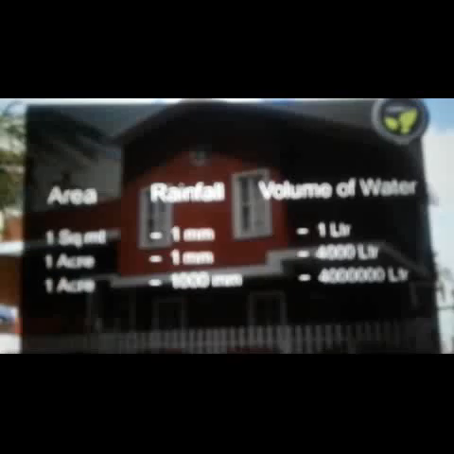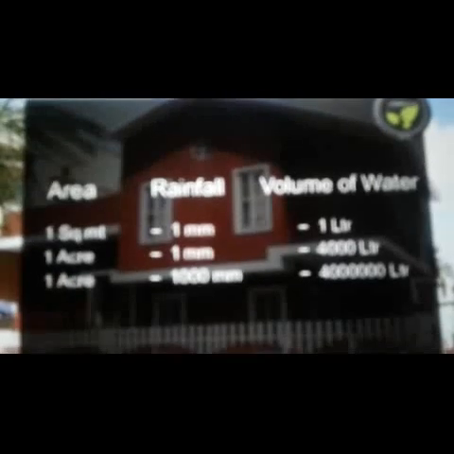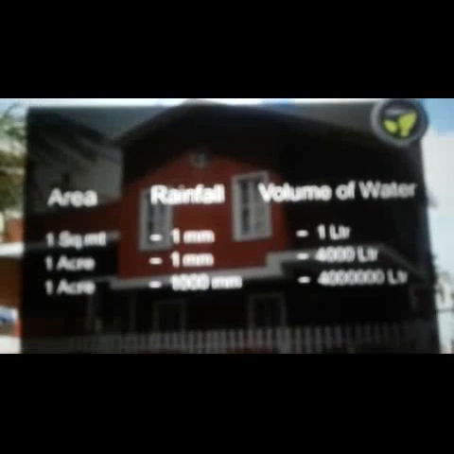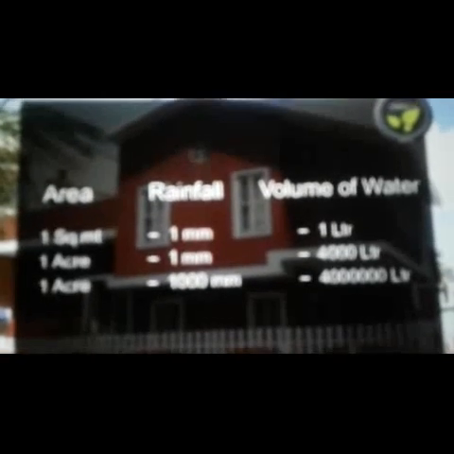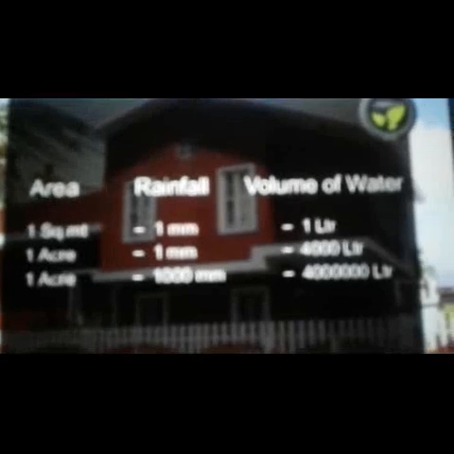Rainwater is their preference for drinking. A 30 by 40 feet roof yields 50,000 litres of rainwater with 500 millimeters of rainfall. On average, 100 litres of water is required per day per person. Hence, their storage is sufficient for 3 to 4 people for at least 6 months. Rainwater calculation is like this: 1 square meter surface will receive 1 litre of water with 1 millimeter of rainfall. Hence, 1 acre area will get 4,000 litres per millimeter, so 1,000 millimeters of rainfall will yield 40 lakh litres of water in 1 acre of land.